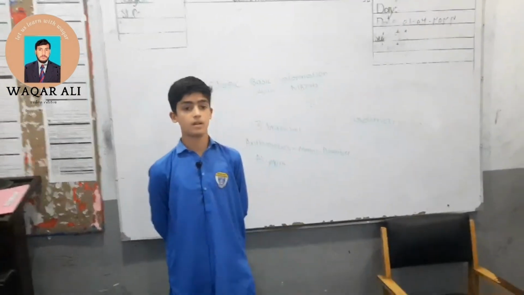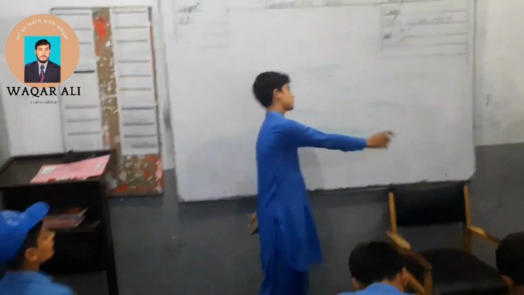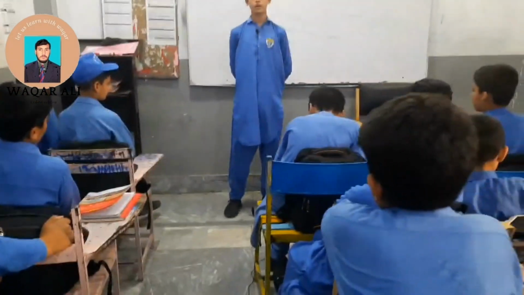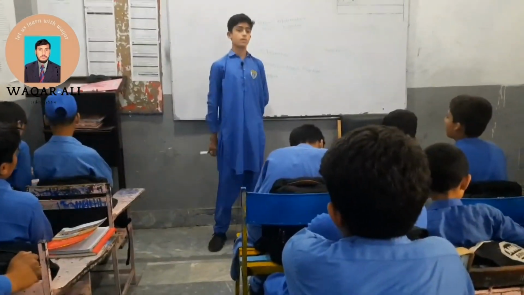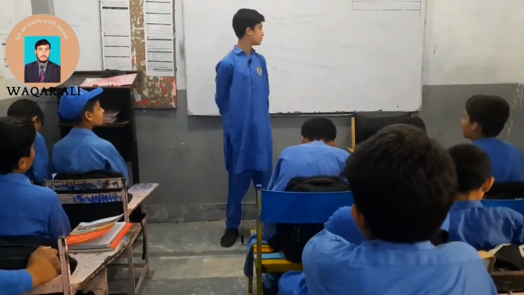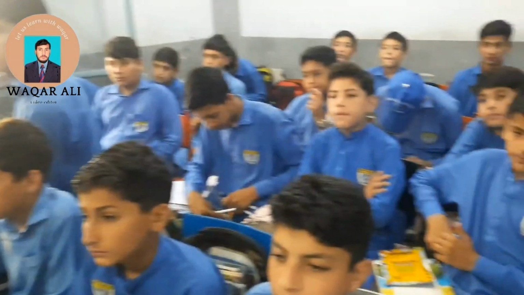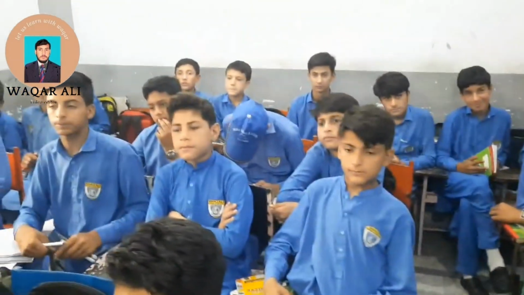So my second topic is types of numbers. There are so many types of numbers, but first of all, I want to tell you how number has developed, how number was found. Number has developed on the basis of angles, because one has only one angle, two has two angles.